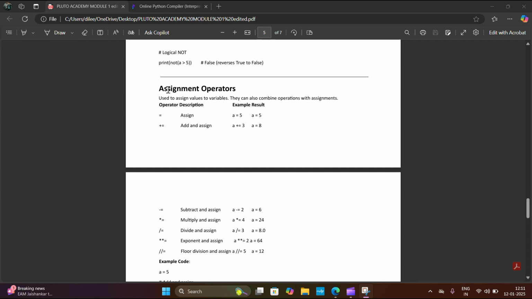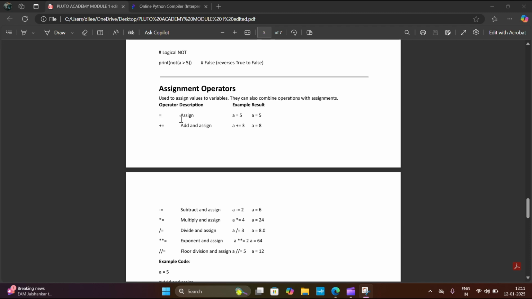Our next topic is assignment operators. Operators are used to assign values to variables. They can also combine operations with assignments. These are the assignment operators: equals, add and assign, subtract and assign, multiply and assign, divide and assign, exponent and assign, floor division and assign.